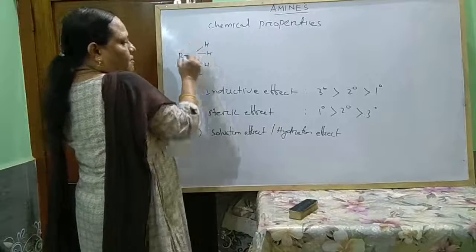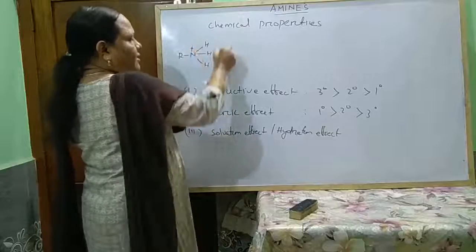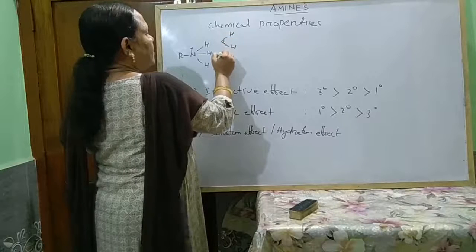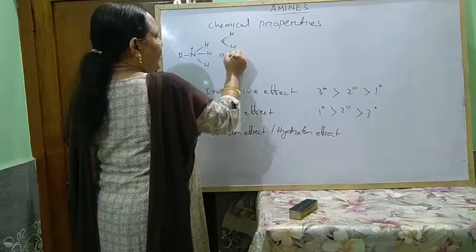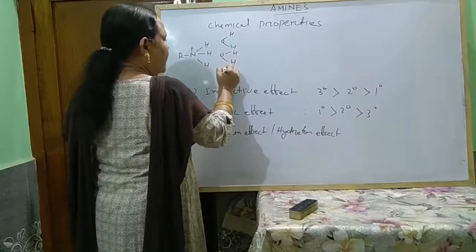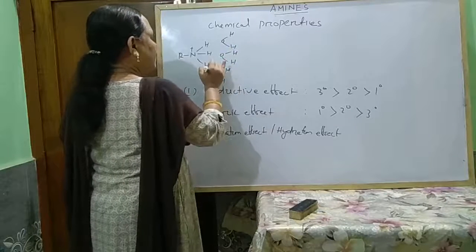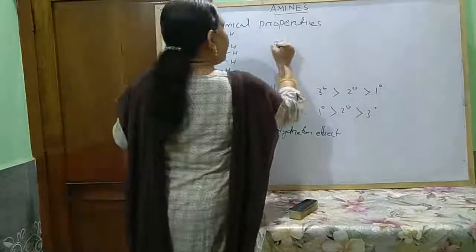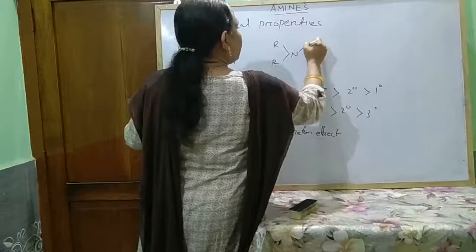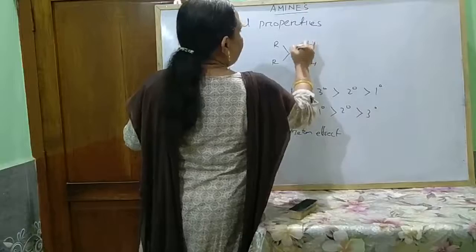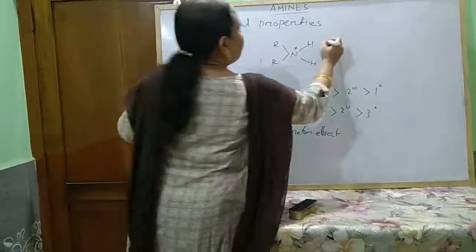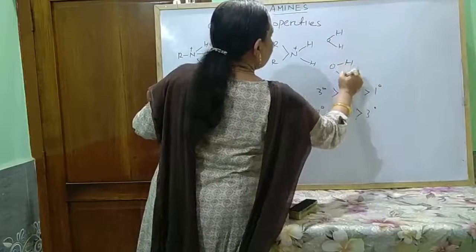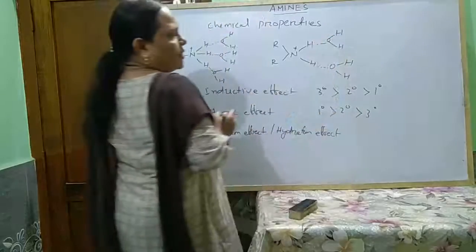it receives an H plus ion from water, and this substituted ammonium ion forms hydrogen bonds with water. In the case of primary amine, it forms hydrogen bonds with 3 molecules of water. Look here, it forms hydrogen bonds with 3 molecules. Next, we consider secondary amine. This is secondary amine, and it receives an H plus ion from water and forms hydrogen bonds with 2 molecules of water.